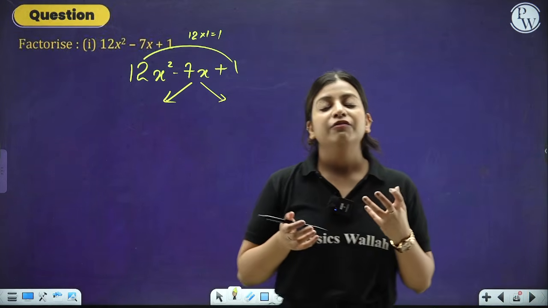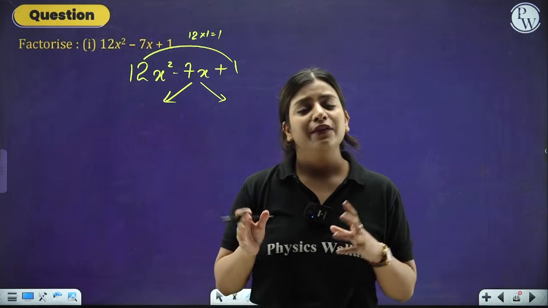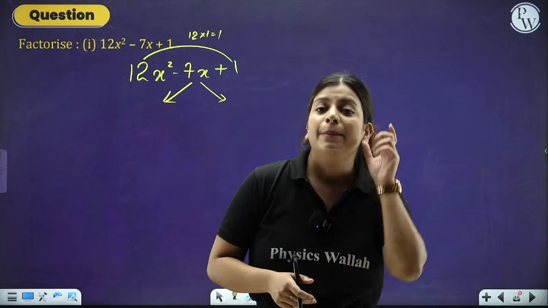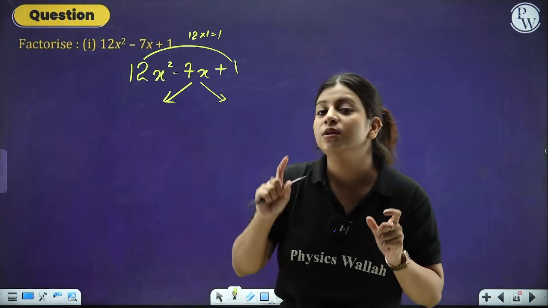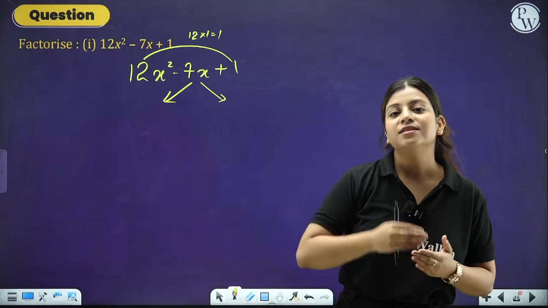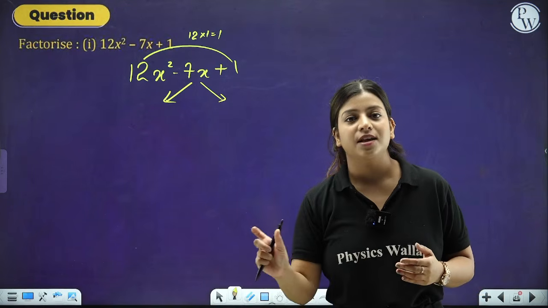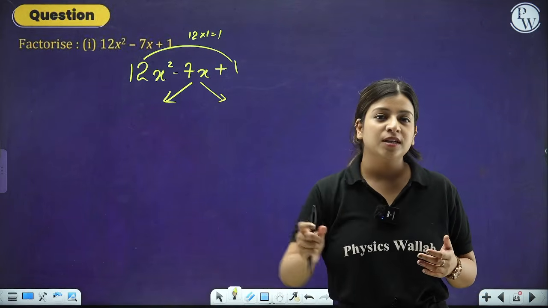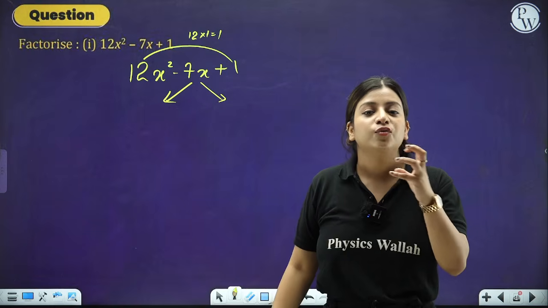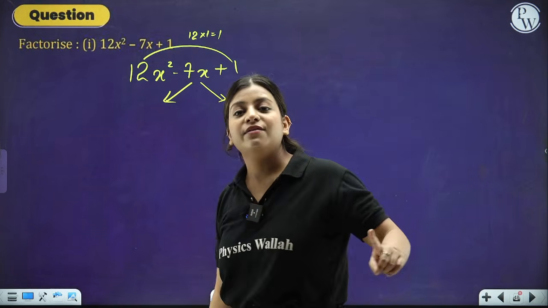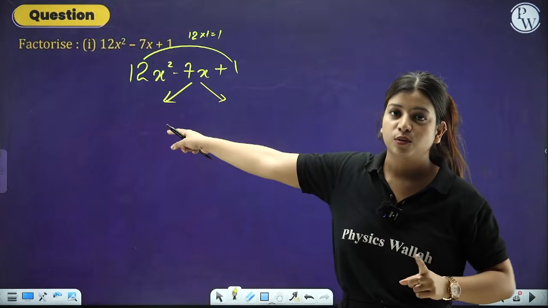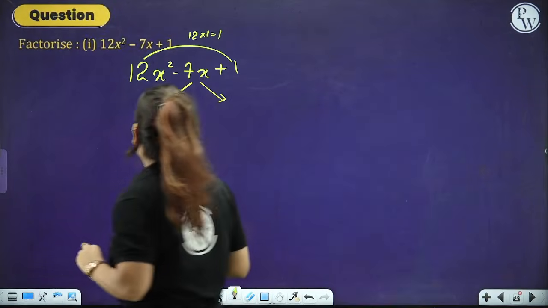For example, if we take minus 5 and minus 2, minus 5 minus 2 gives us minus 7, but minus 5 into minus 2 does not give us 12. If we take minus 6 and minus 1, minus 6 minus 1 gives us minus 7, but minus 6 into minus 1 does not give us 12. Take minus 3 and minus 4: minus 3 minus 4 gives us minus 7, and minus 3 into minus 4 gives us 12 also. So these are the two numbers that we have to choose.